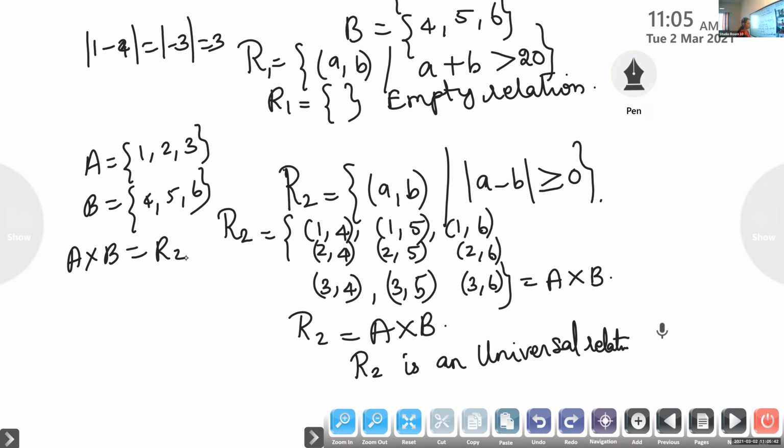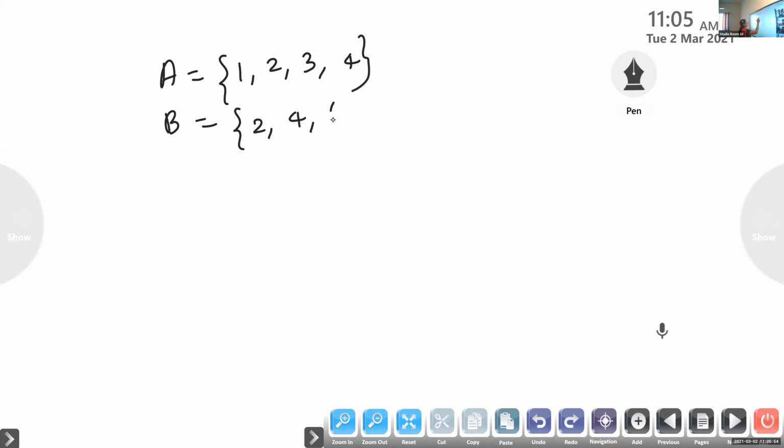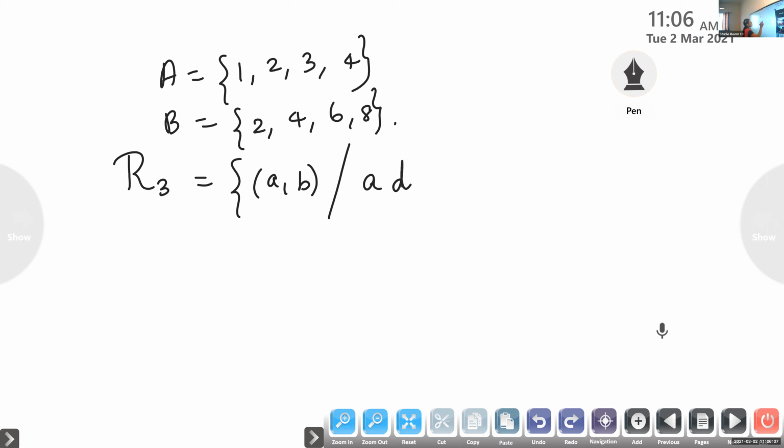Yes. Now let's take another example. Suppose A is equal to the set {1, 2, 3, 4}. B is equal to the set {2, 4, 6, 8}. Now listen children, I am defining a relation R3. R3 is the set of all ordered pairs (A, B) such that A divides B.